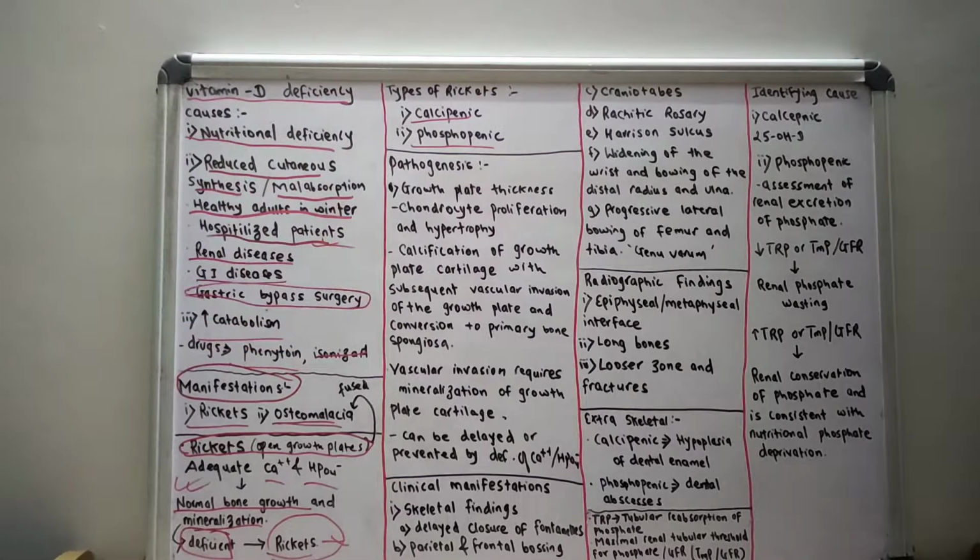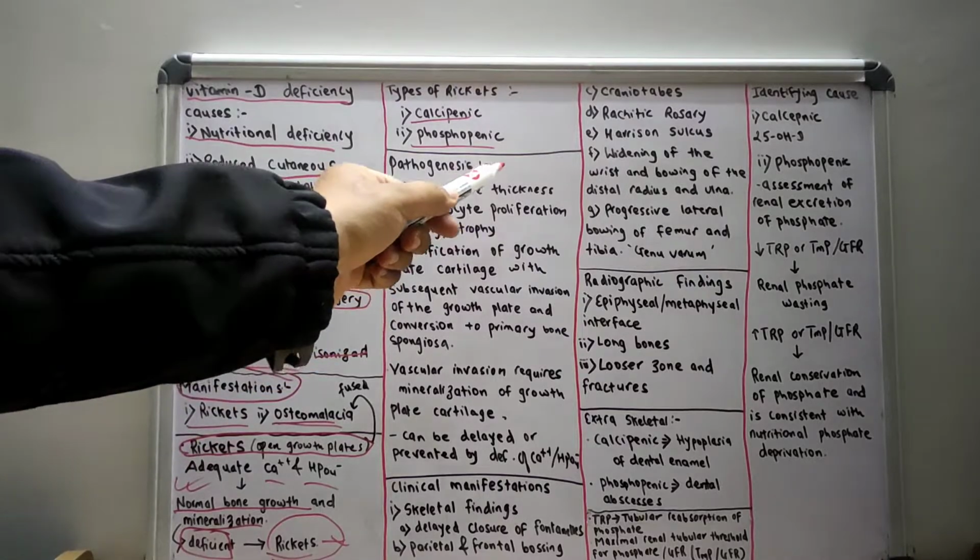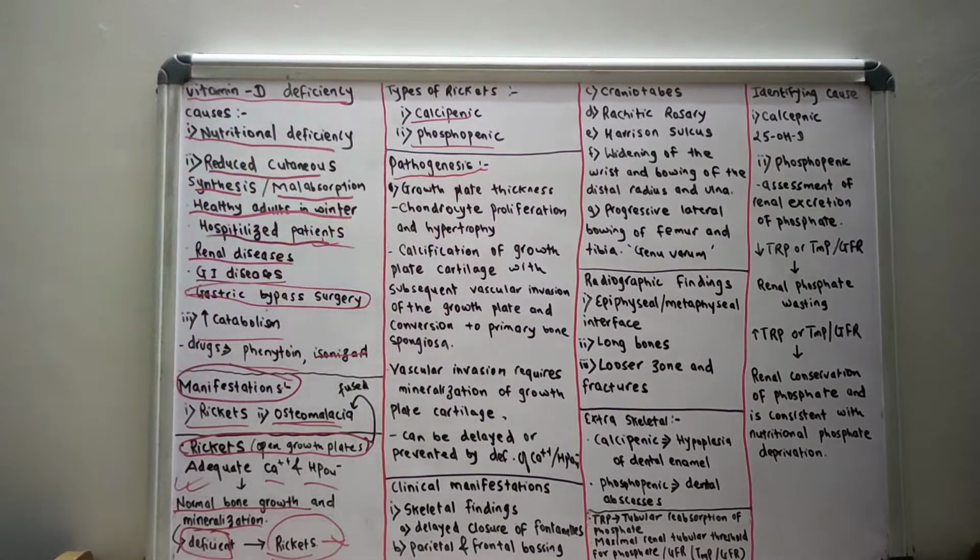Now let us move towards the pathogenesis of vitamin D deficiency rickets.